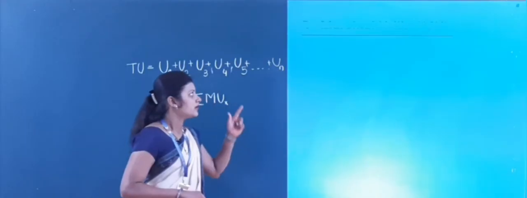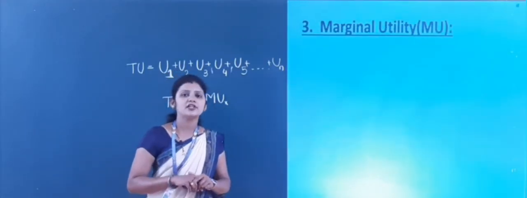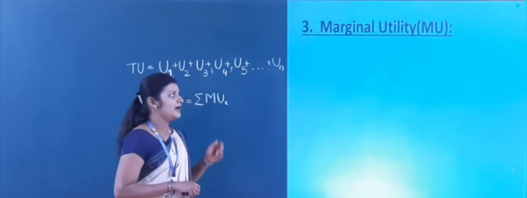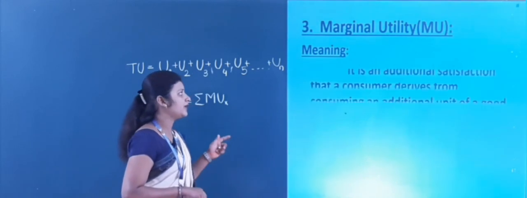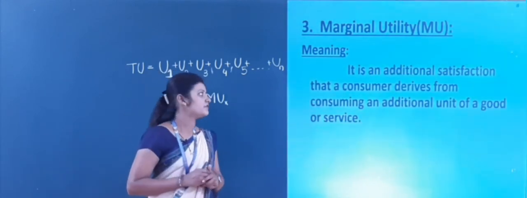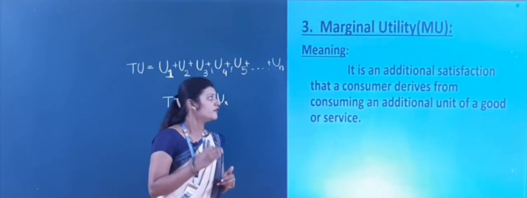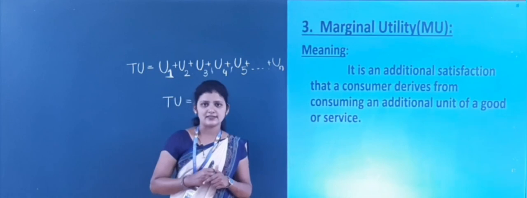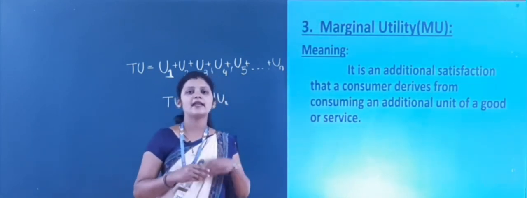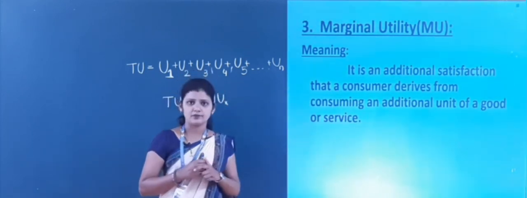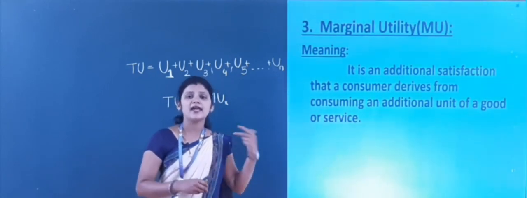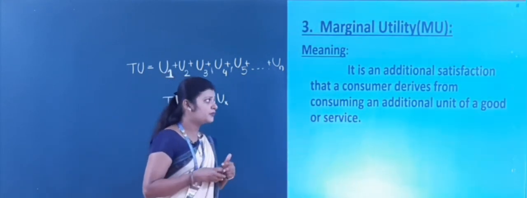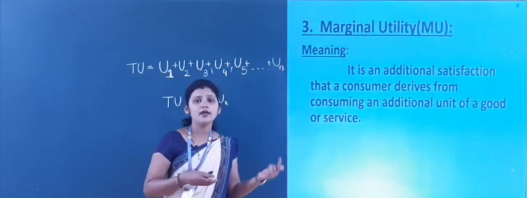Here the next one is marginal utility. Now let's see the meaning of marginal utility. It is an additional satisfaction that a consumer derives from consuming an additional unit of a good or services. Here marginal utility means one extra satisfaction that a consumer derives from consuming one extra unit of a commodity.